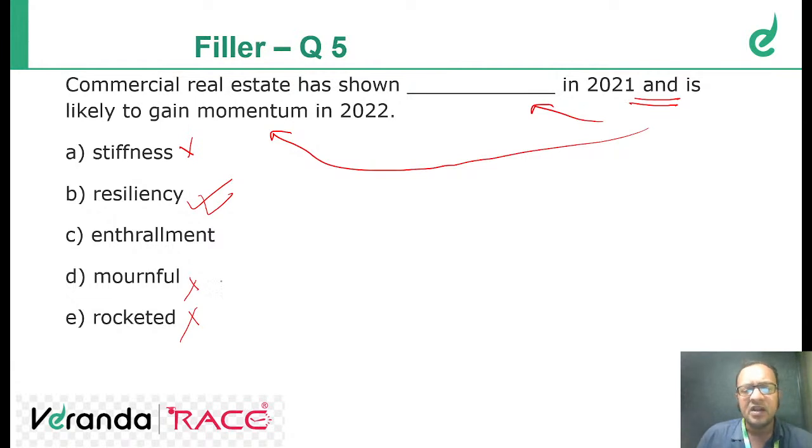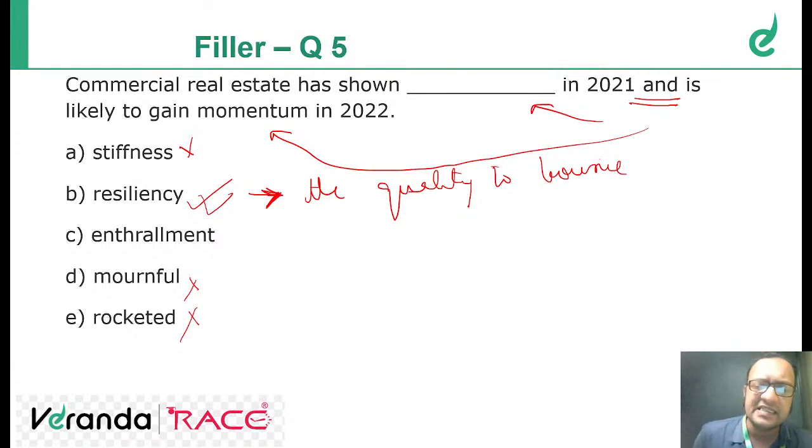What is the meaning of resiliency? Resiliency means the quality to bounce back, or come into shape again. For example, steel has a lot of resiliency. If you try to mold the shape of steel, it would come back to its original shape. Even people who are very tough, who have tenacity, okay, the word is tenacity. Resiliency means tenacity. Tenacity means tendency to fight back and come back in shape. That's the correct answer.